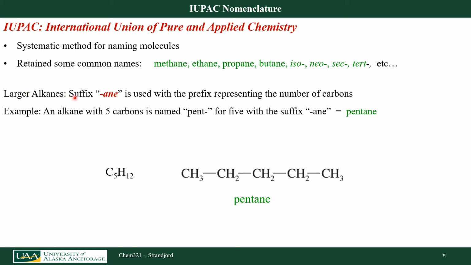So for larger alkanes, we're going to have the suffix "ane" at the end of every one of our names, and then a prefix that represents the number of carbons. After I get above 4, I'm going to start using pent, hex, hept, things like that. So if I look at a 5-carbon system as an example, I'm going to call this pentane.